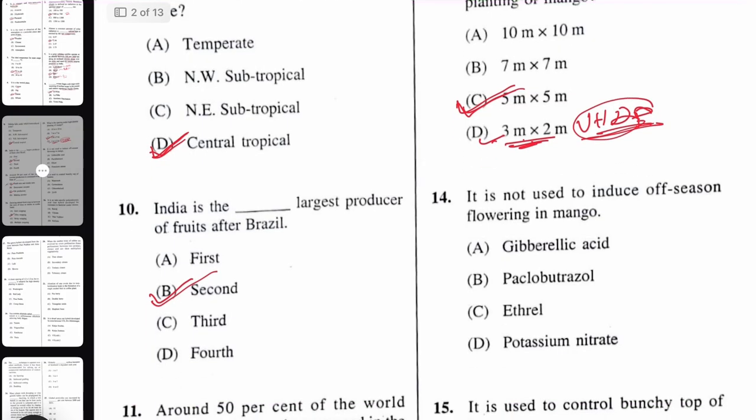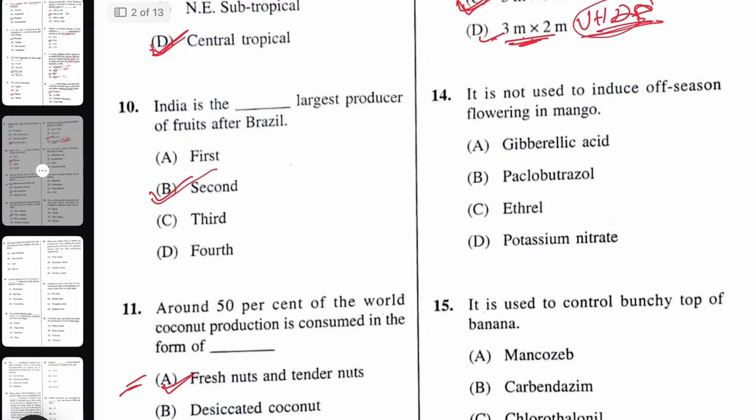Next question. It is not used to induce off-season flowering in mango. See, paclobutrazol, ethyl, and potassium nitrate are all used for off-season flowering in mango, except gibberellic acid. Gibberellic acid inhibits the off-season flowering. But all the others are used for increasing or inducing off-season flowering.